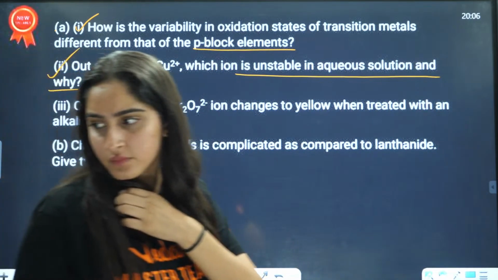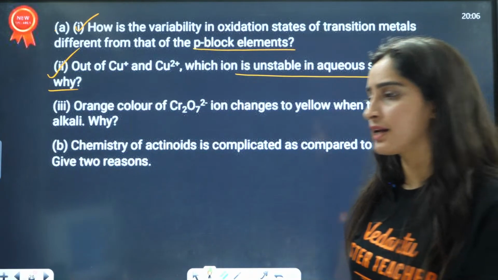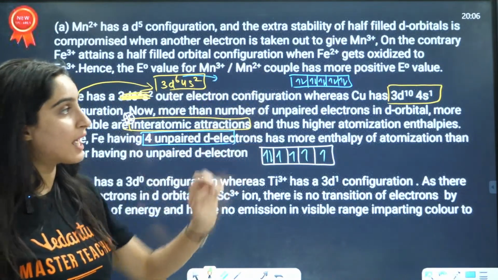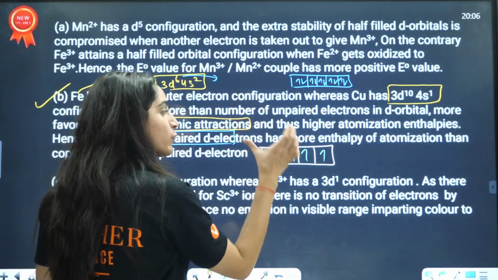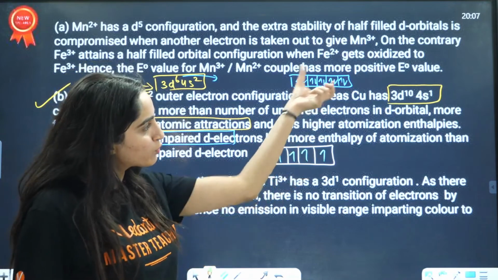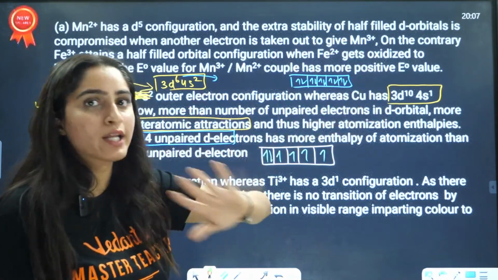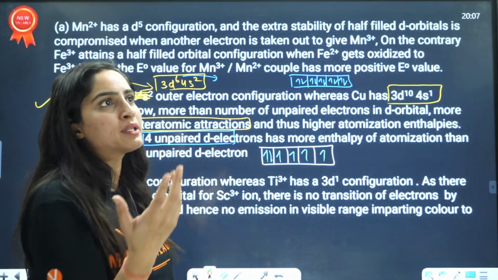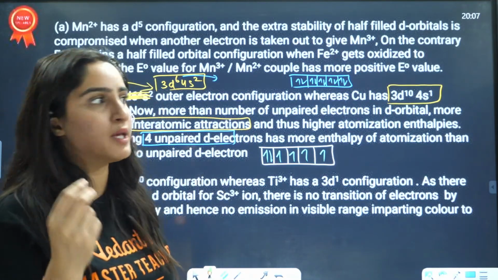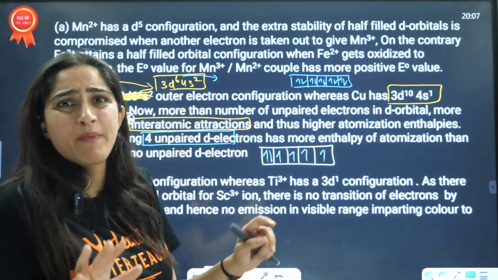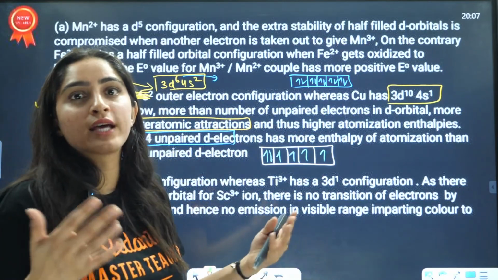Ma'am, why are you giving the answer in a paragraph? I am saying that you need to write this also. If you write only the diagram and don't mention everything, they will not give you full marks. If you just write the paragraph, maybe they will give you marks, it depends on the mood of the examiner.